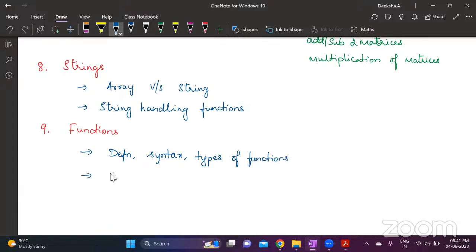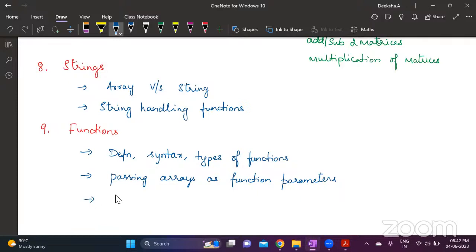And then they might ask you the difference between call by value and call by reference, which comes under pointers. Definition, syntax, types of functions, then passing arrays as function arguments. Passing arrays as function parameters, you might get a question.